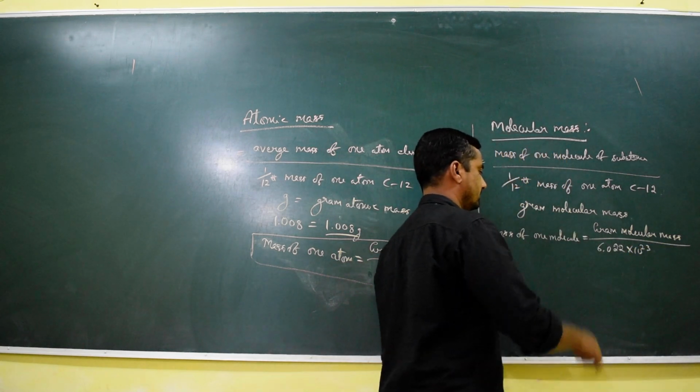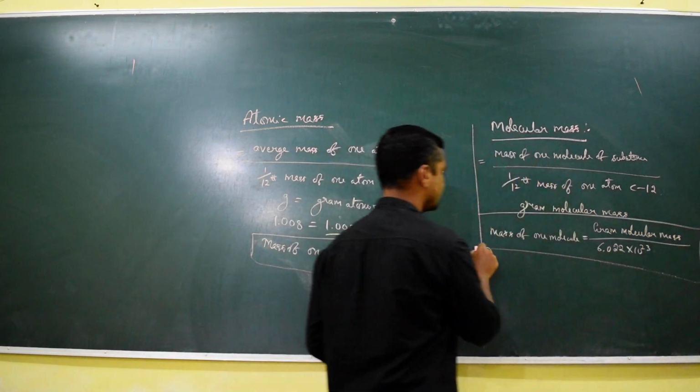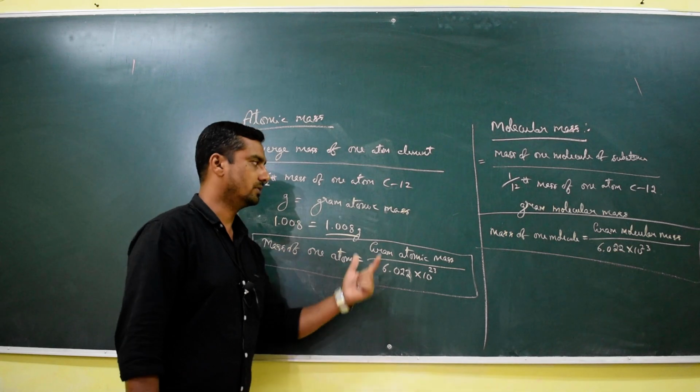That is the Avogadro number, right? This formula has been very important. Both have the same form.